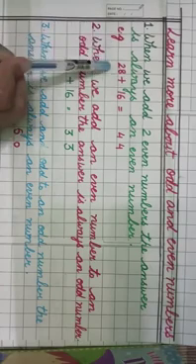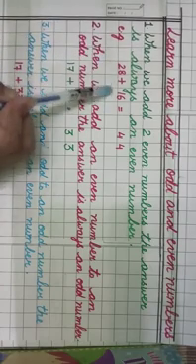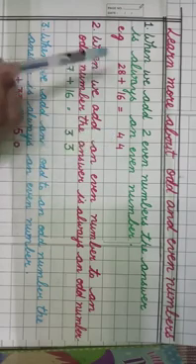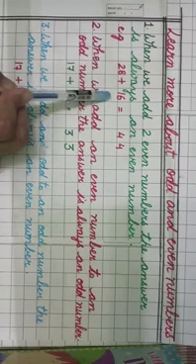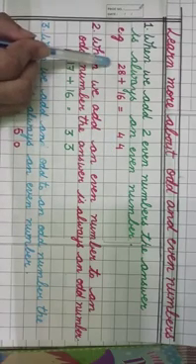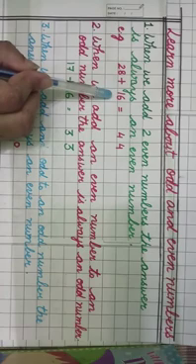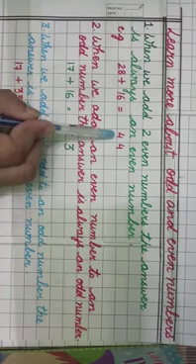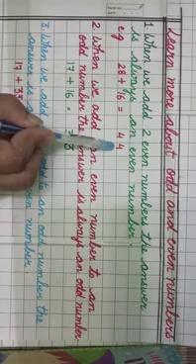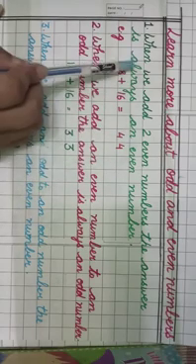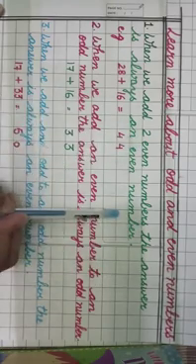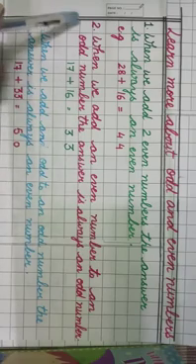For example, 28 plus 16 is equal to 44. 28 is an even number, 16 is also an even number, and we get the answer 44, which is also an even number. Is it clear beta? When we add 2 even numbers, the answer is always an even number.